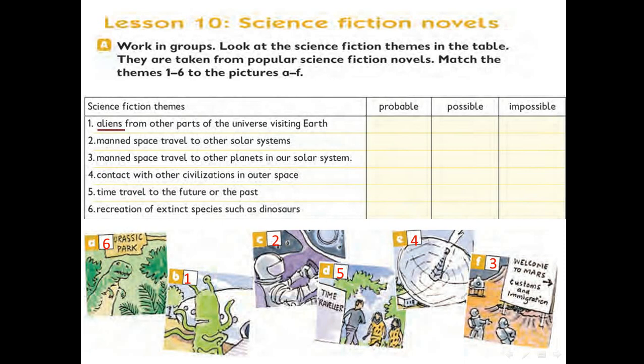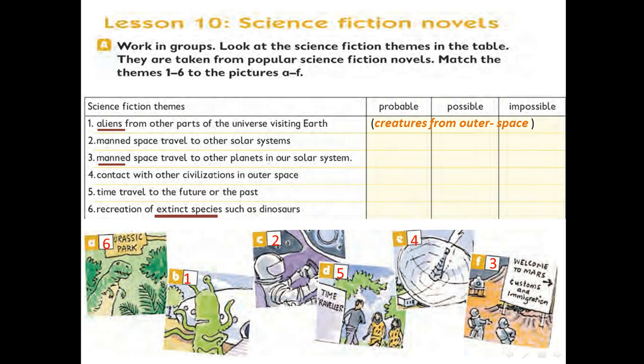After we match the science fiction themes with their pictures, we have something important in sentence 1, we have the meaning of this word. It's important, okay? And number 3, manned. And number 6, extant species. Let's see the meaning of the first word: creature from outer space.